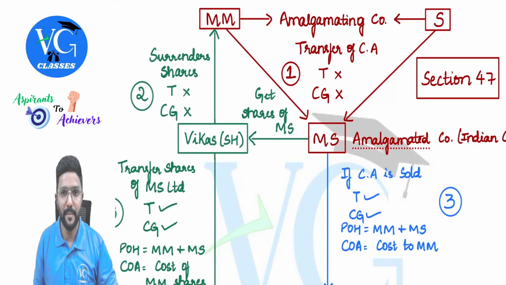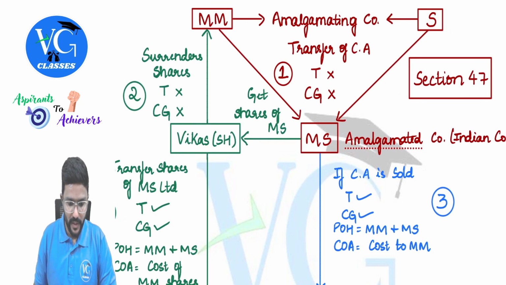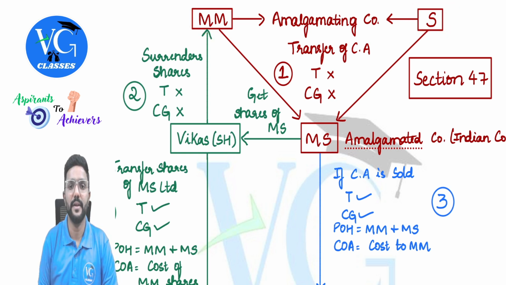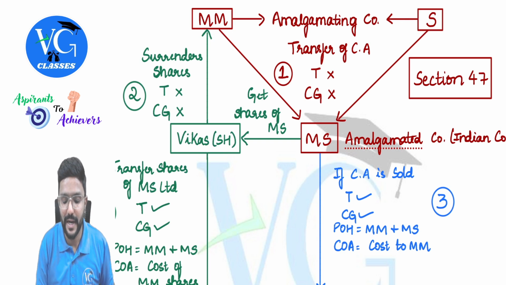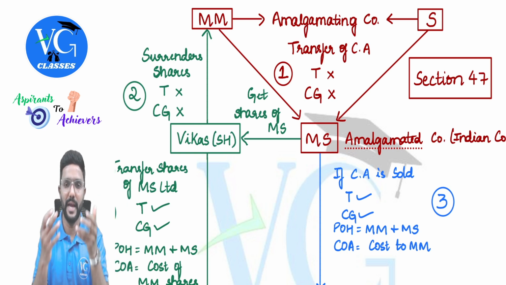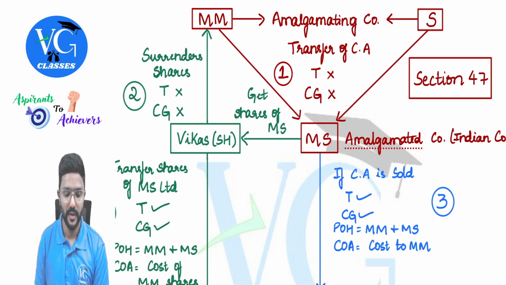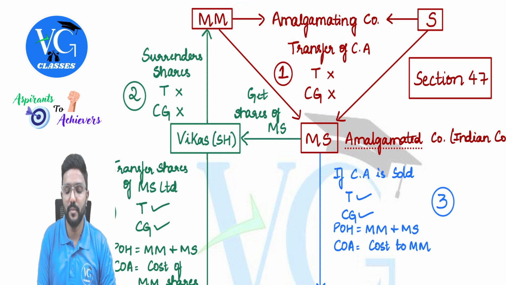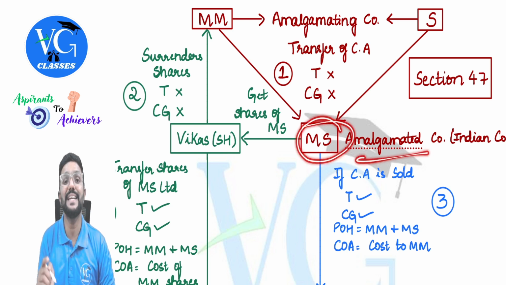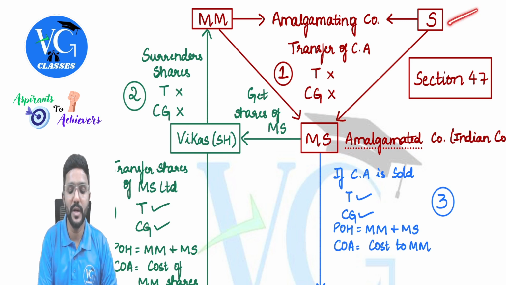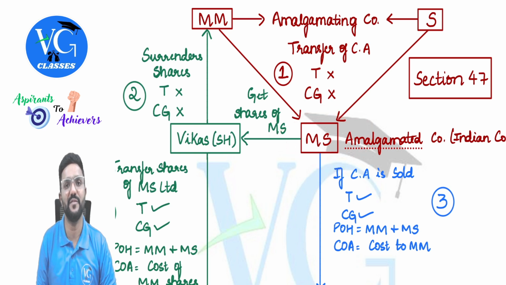Yes, this is a case of amalgamation. Now assume the Maruti Motors of India and Suzuki of Japan both got amalgamated and are forming a new entity called Maruti Suzuki. This happened long back, but I am taking it as an example. Maruti Motors and Suzuki are called amalgamating companies and Maruti Suzuki is called the amalgamated company. These two companies will now cease to exist and a new company called Maruti Suzuki will be formed.